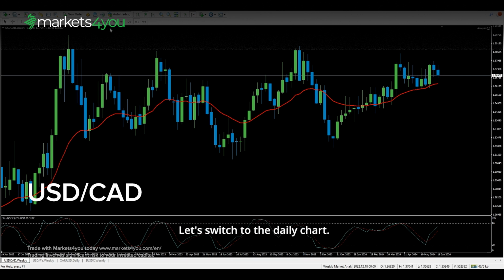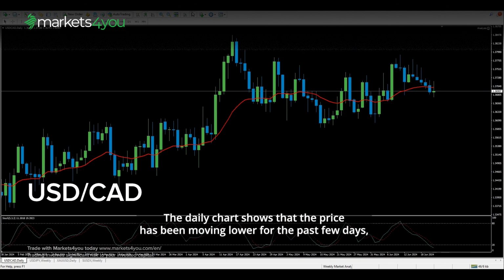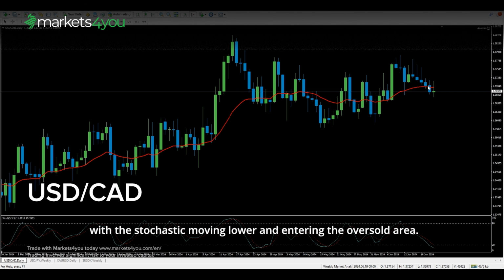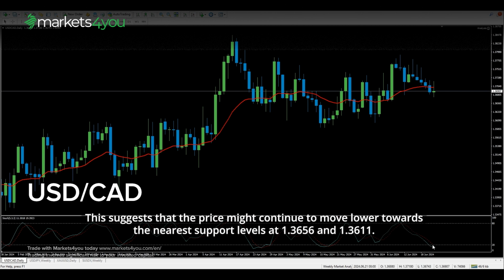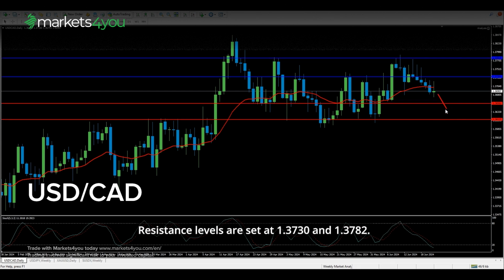Let's switch to the daily chart. The daily chart shows that the price has been moving lower for the past few days, with the stochastic moving lower and entering the oversold area. This suggests that the price might continue to move lower towards the nearest support levels at 1.3656 and 1.3611. Resistance levels are set at 1.3730 and 1.3782.